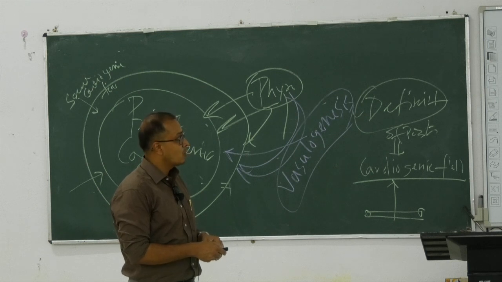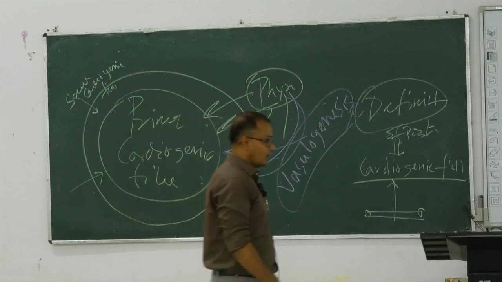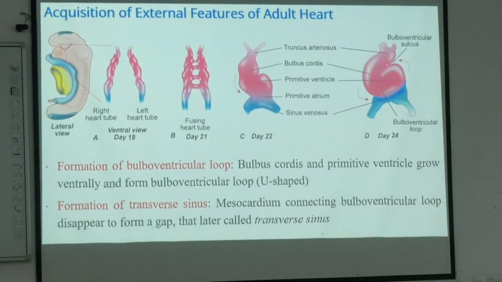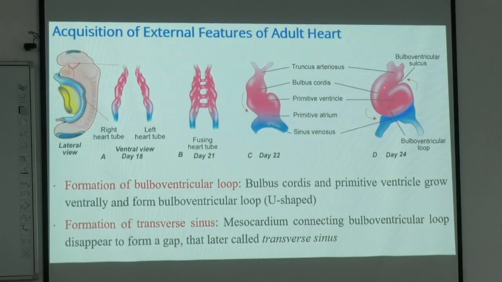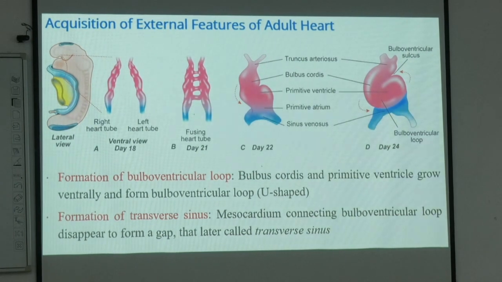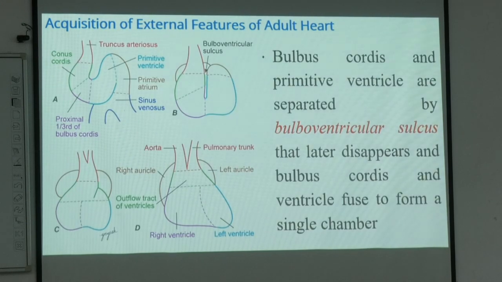So between this bulbous cordis and this primitive ventricle we have the bulboventricular sulcus, made as the bulboventricular groove deepens. Now with time, this bulboventricular sulcus, which is a partition between the primitive bulbous and the primitive ventricle, is abolished. So this is the next phase. This is the sequel of the thing.